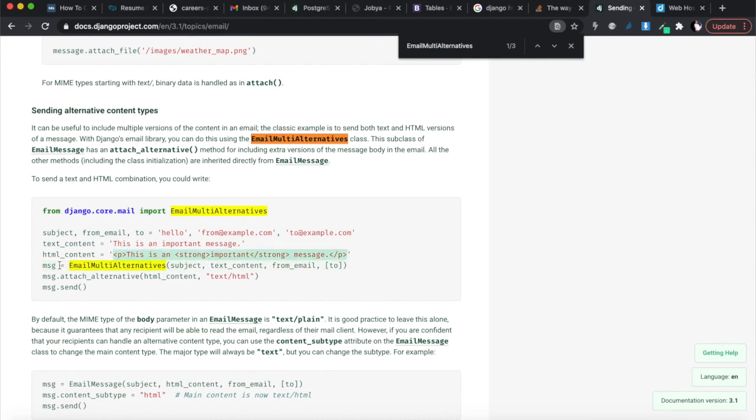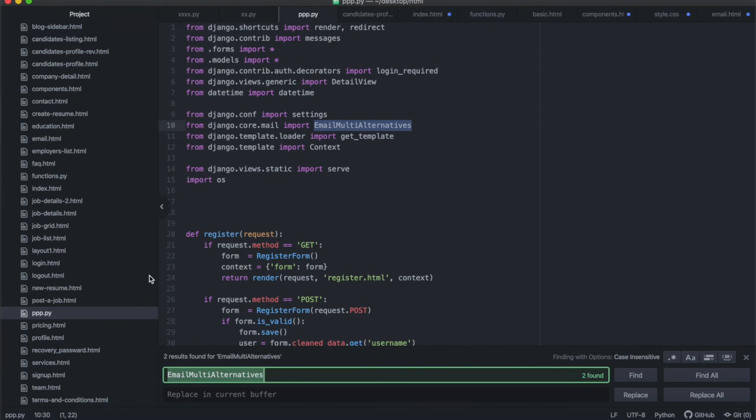And then after that, you create a message object, msg, where you use the class EmailMultiAlternatives and you enter all the different variables that it takes, and then you attach the one alternative, which is the HTML content, and then after that you send it. Okay, so this is all the lines of code that you need to send an email. That's it. All right, so the only trick for us is how to send our HTML content in and attach it over there, because currently it's sitting in an HTML file. It's not just HTML typed into a page. Okay, so that's really the only tricky thing that we have to do on our side.